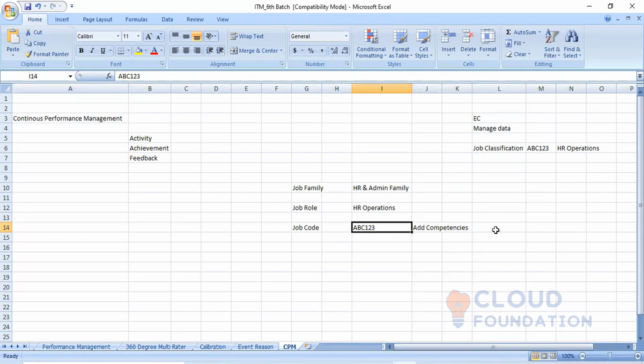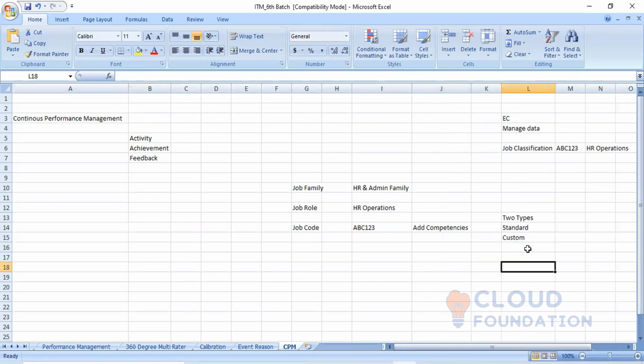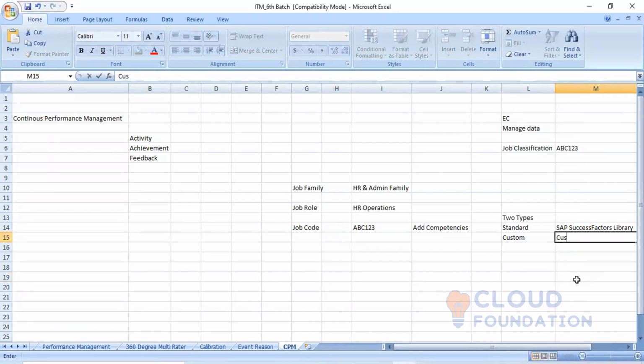So if you had added some, adding competency means there will be two types. One is standard and one is custom. Competencies we can add in two types. One is standard, you can have the SAP SuccessFactors library. Got it? And custom, we are able to add custom